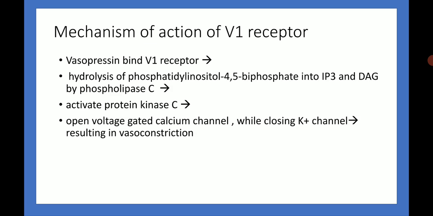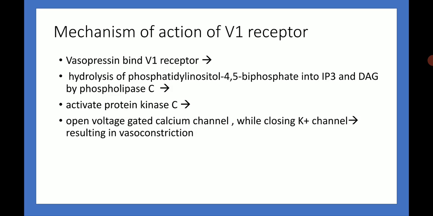So the mechanism of action of the V1 receptor. First, vasopressin binds with the V1 receptor, and phospholipase C hydrolyzes phosphatidylinositol 4,5-bisphosphate into IP3, inositol triphosphate, and DAG, diacylglycerol.